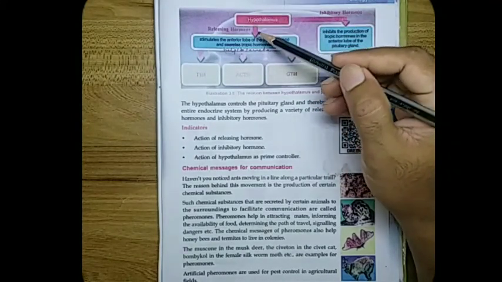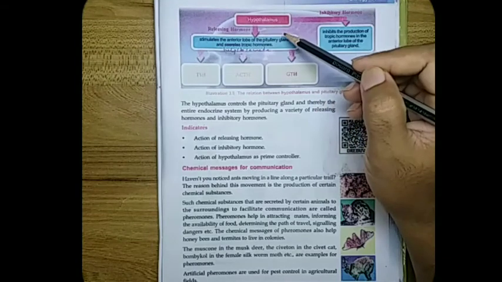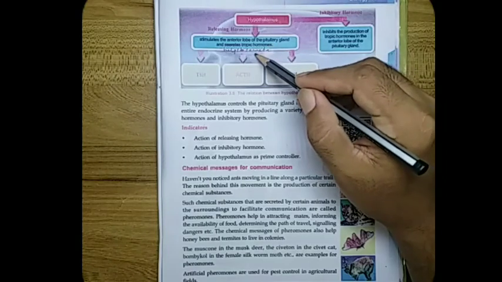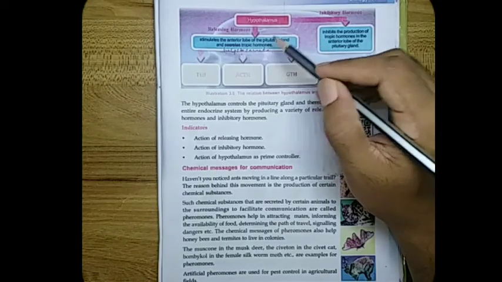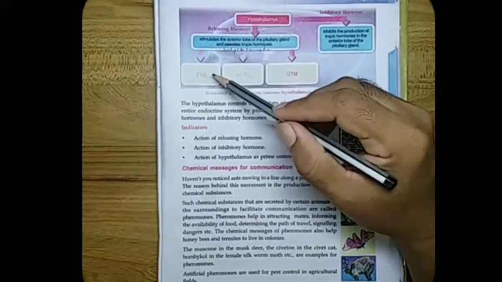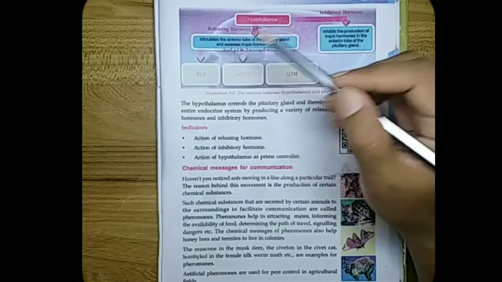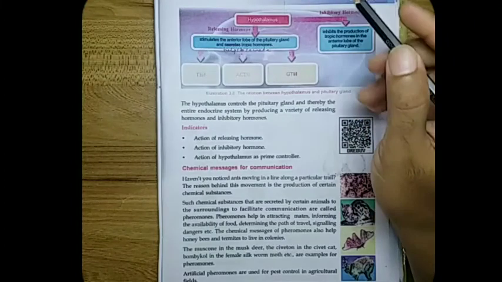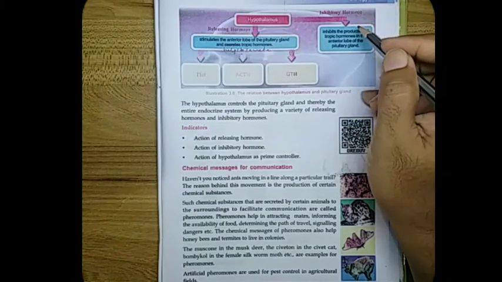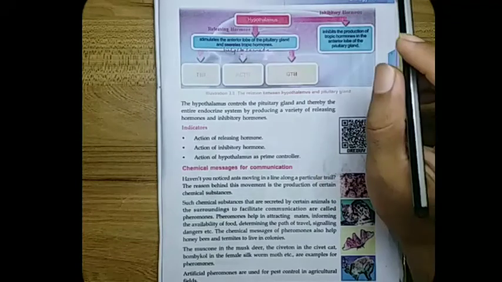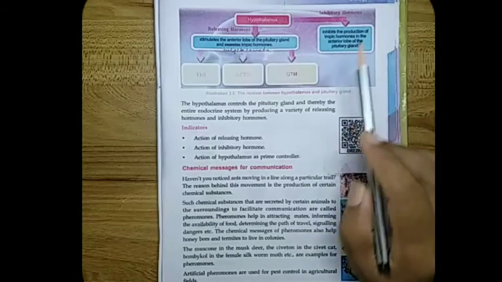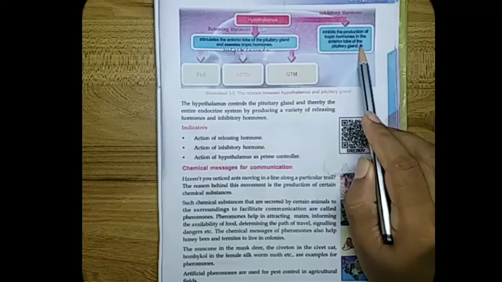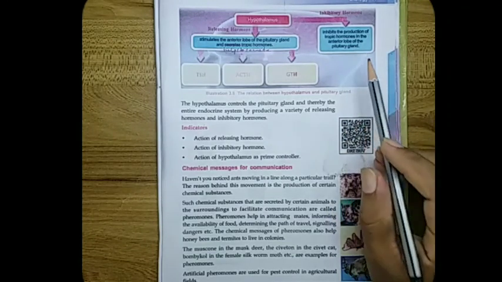It stimulates the anterior lobe of our pituitary gland and helps to secrete the tropic hormones TSH, ACTH, and GTH. And the inhibitory hormone produced from the hypothalamus inhibits the production of tropic hormones in the anterior lobe of the pituitary gland.